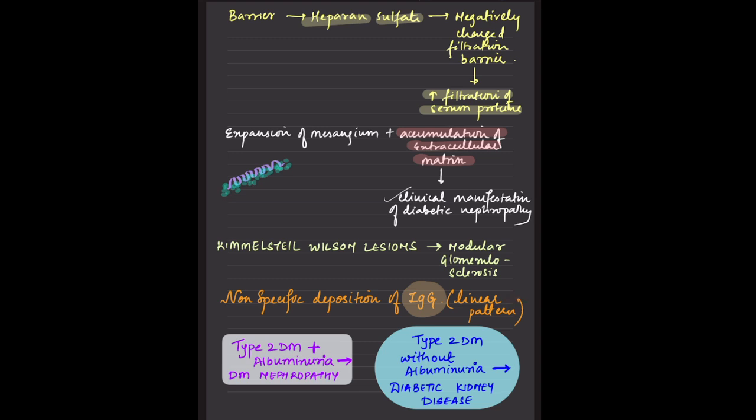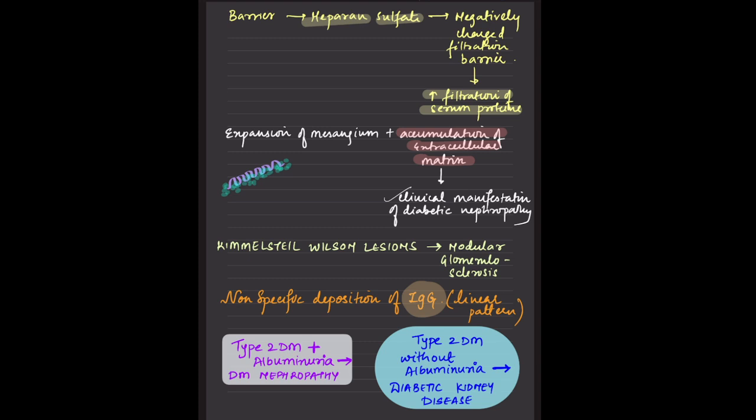Then there is linear IgG deposition. There is a bunch of diseases which have linear IgG deposits. It includes diabetes, Alport syndrome, Goodpasture, cadaveric kidneys, and SLE. So you need to keep this in mind.